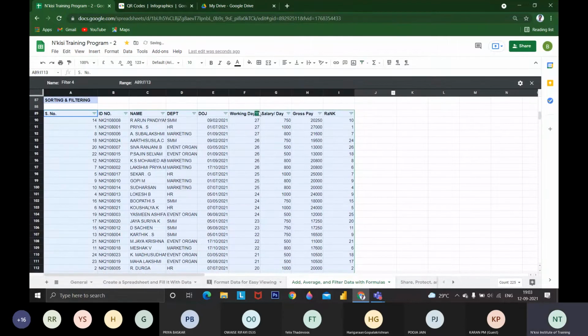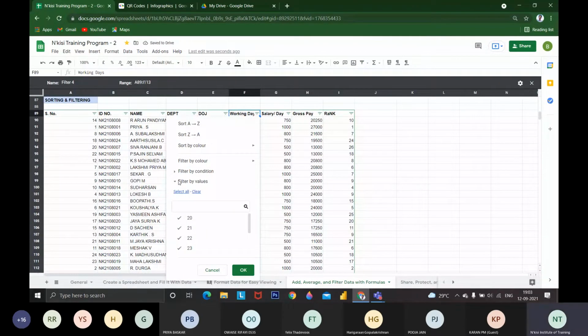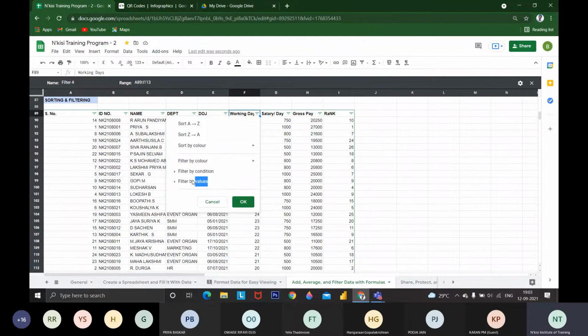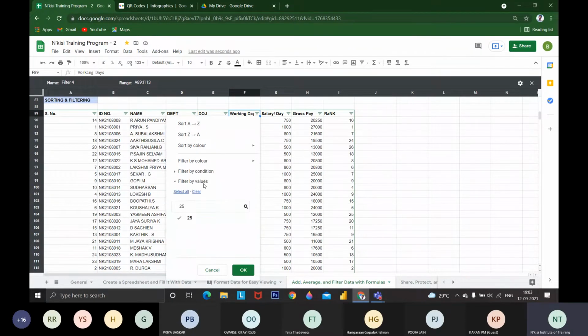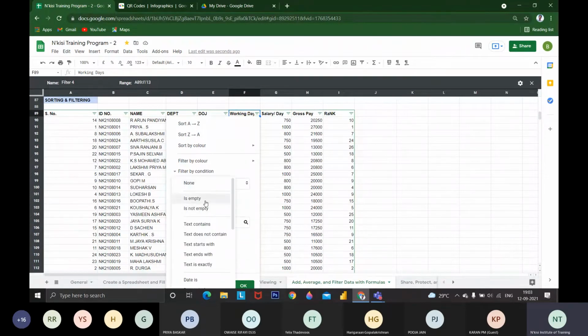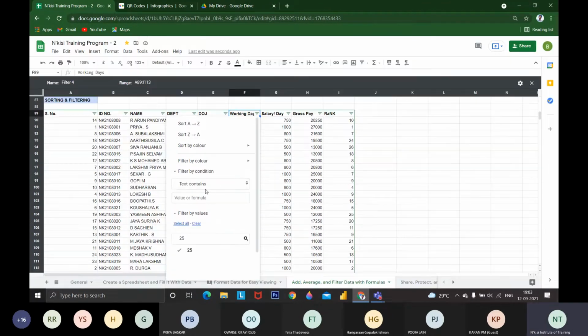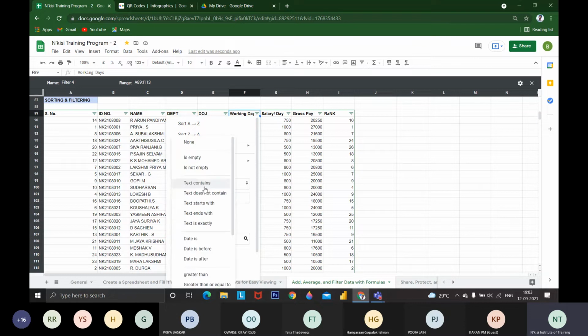I'm going to create a new filter and I want data values above 25. This will give all the data above 25. This option is available for giving entire values, and this option is available for giving conditions. Like if it is empty, give me those data. If the text contains HR, it will give HR. If the text contains marketing, it will give marketing. If I want a date like March 15 or August 15, we can give the exact date and filter it out.